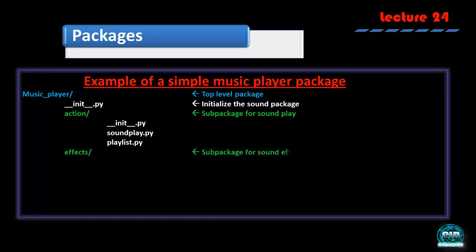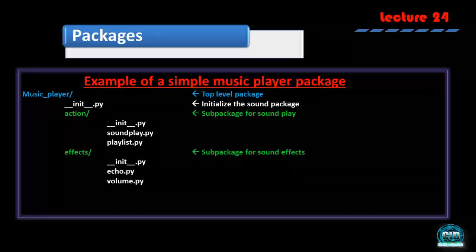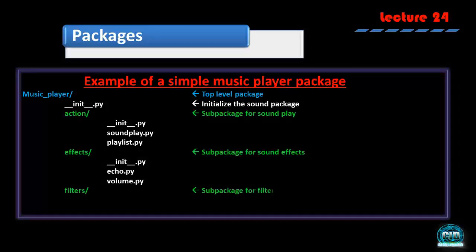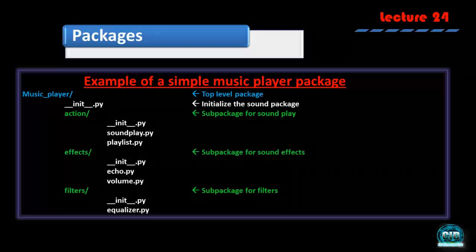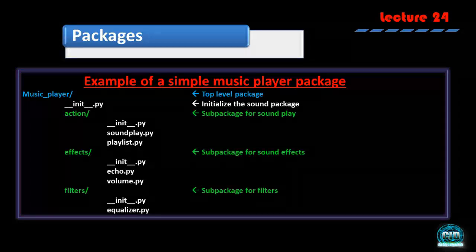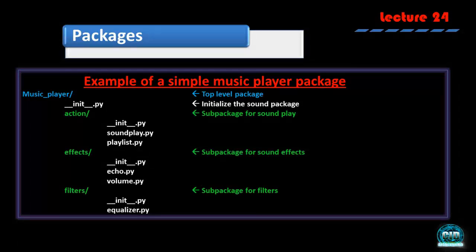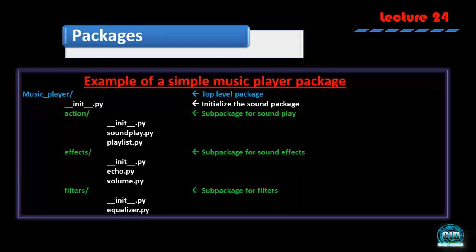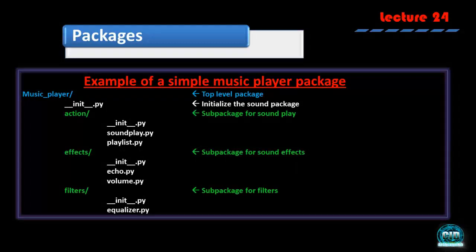Suppose you have some effects to add, then it also has init.py and echo.py and also volume.py. You may also have filters, and filters may have an equalizer. So this will be the structure of your package. There may be many types of files and also some more folders, but I'm just showing you a basic structure of a package.